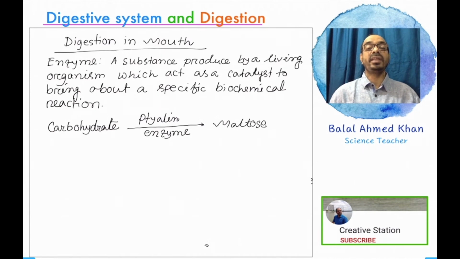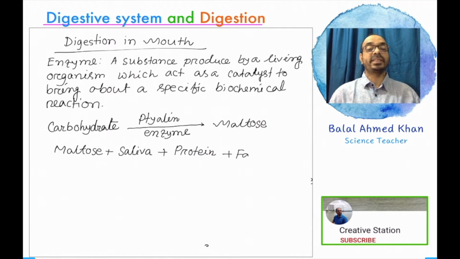Carbohydrates have three kinds of saccharides: monosaccharide, disaccharide and polysaccharide. Carbohydrate is a polysaccharide substance. It is converted into a disaccharide named maltose. Such types of disaccharides are maltose, sucrose, lactose, etc., that can be converted from polysaccharide with the help of the ptyalin enzyme.